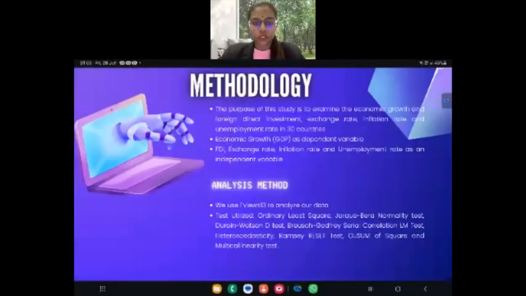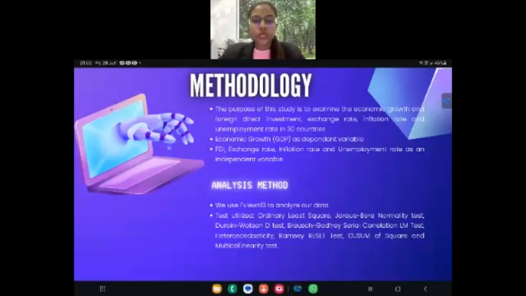Now I will present the methodology. The purpose of the study is to examine the economic growth and foreign direct investment, exchange rate, inflation rate, and unemployment rate in 30 countries. Economic growth is the dependent variable; FDI, exchange rate, inflation rate, and unemployment rate are the independent variables.